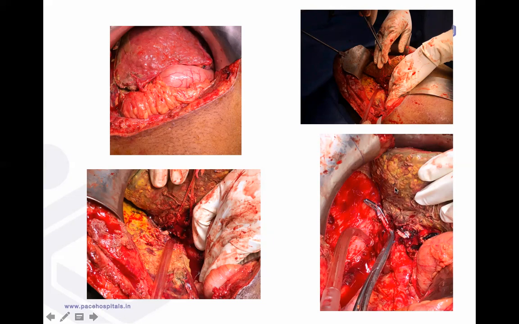So if you don't have a good radiology backup and the patient is willing for this kind of thing, after proper counseling, ALPS is a good way in diseased livers to plan a major hepatectomy.